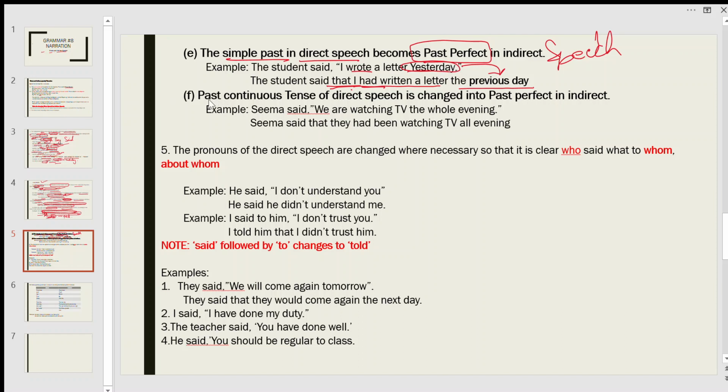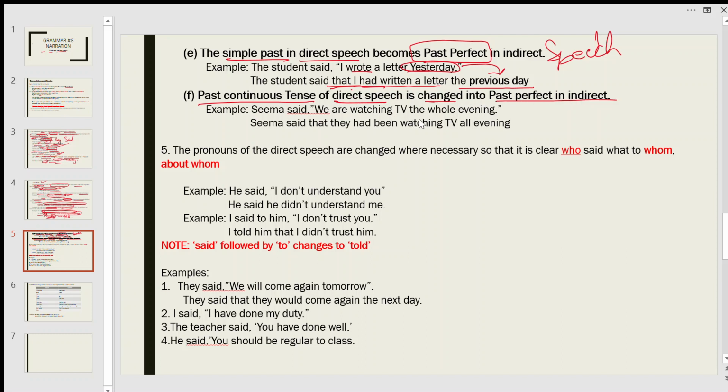Next one is past continuous tense. Past continuous tense of direct speech is changed into past perfect in indirect.